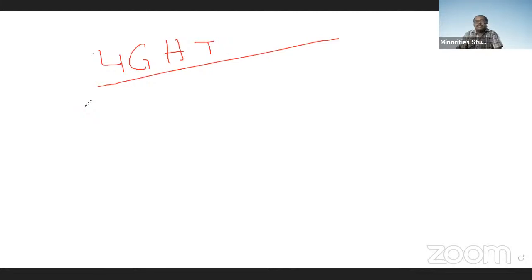Now, the sun is known as the natural source of light.